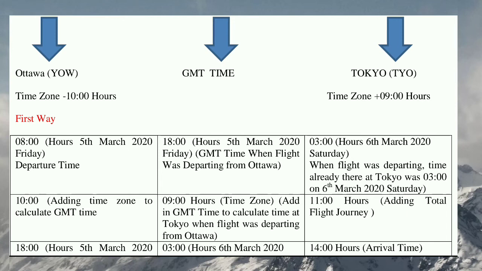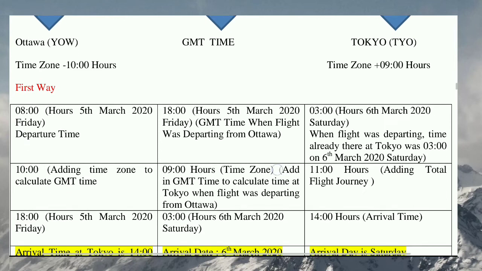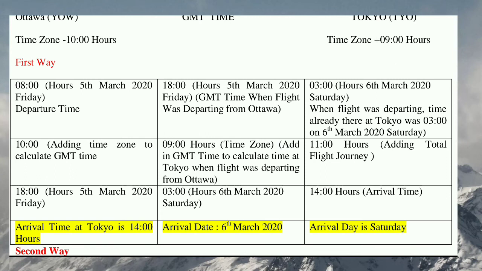So in this case, if you know the time zone of Ottawa, you can calculate the GMT time. Here you know the time zone of Ottawa is minus 10 hours. That means that it is behind GMT time. So in 8 hours, that is in the morning, you have to add 10 hours.